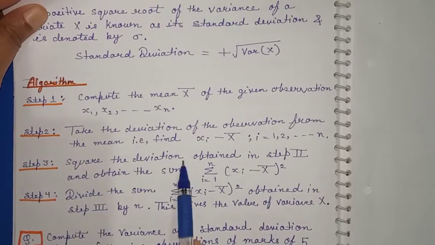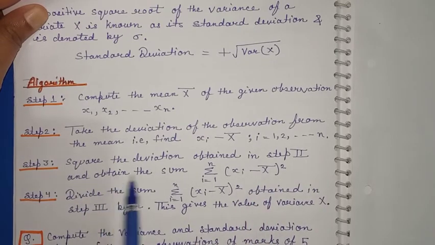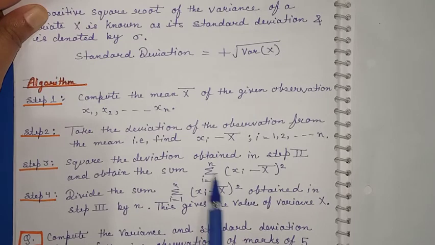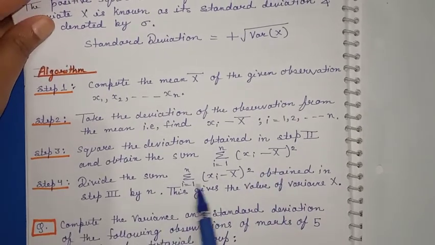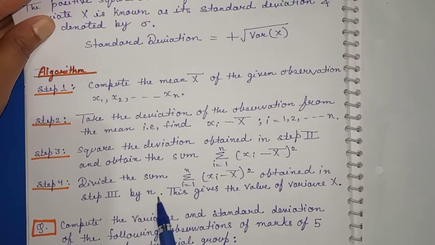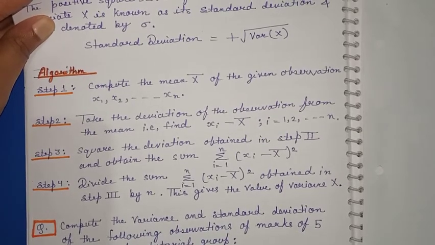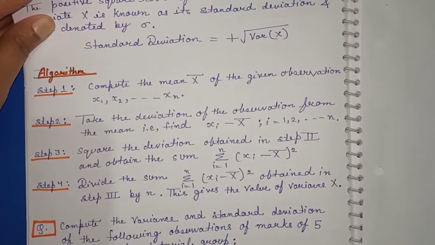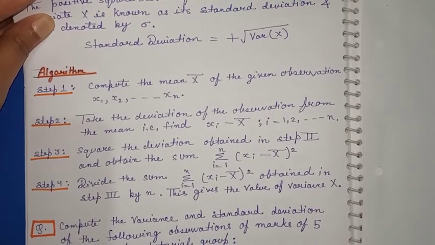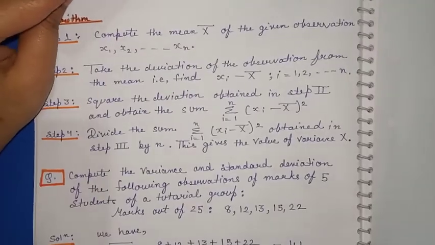So square the deviations obtained in step 2 and obtain the sum, summation from i equal to 1 to n of xi minus x bar whole square. Divide the sum by n. Whatever we did in mean deviation, the same thing we do, only squaring is included. So it is very simple. Just see one example.